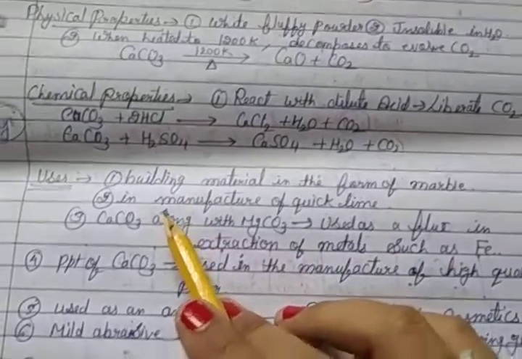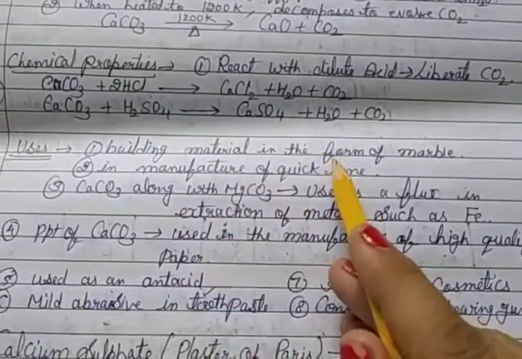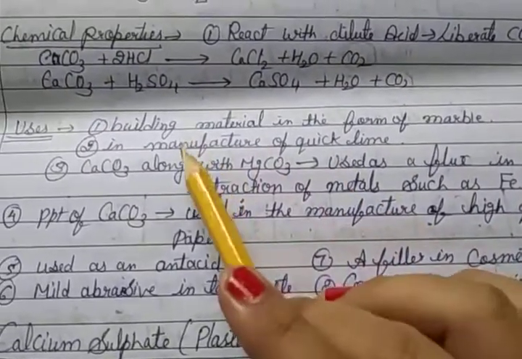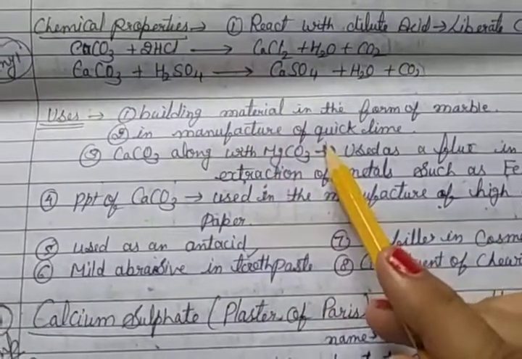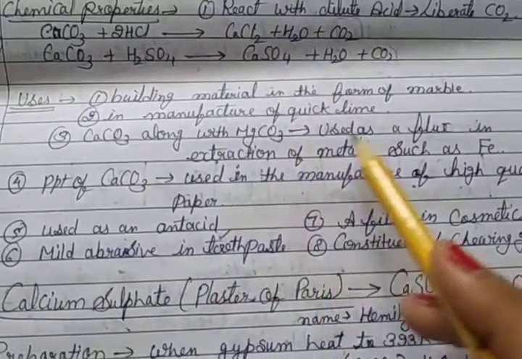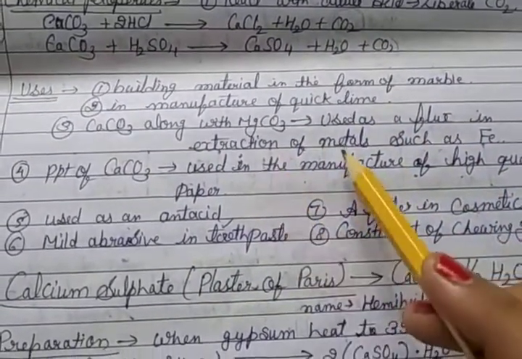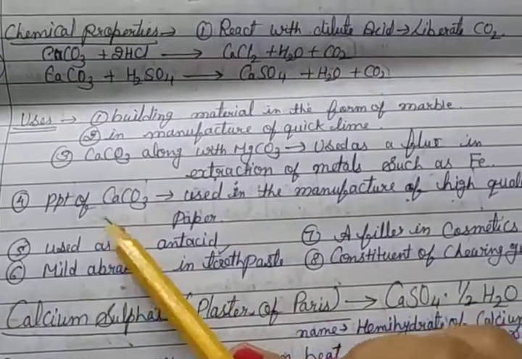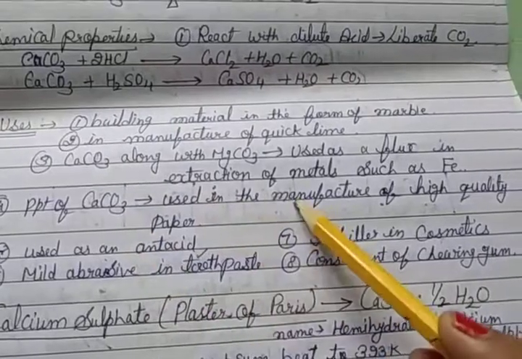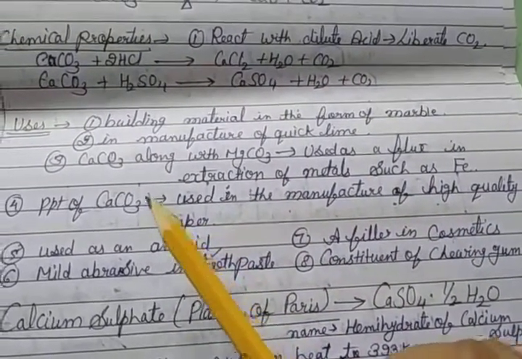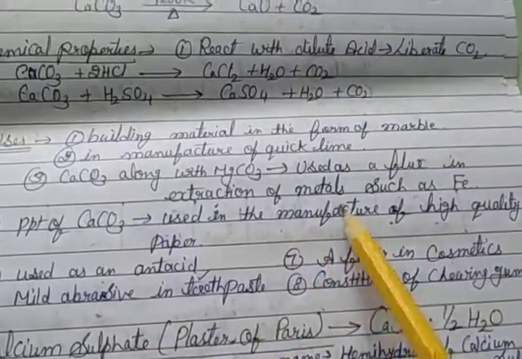Uses: first, building material in the form of marble. You already know about calcium carbonate, limestone. Then in manufacture of quicklime. Third, calcium carbonate along with magnesium carbonate is used as flux in extraction of metals such as iron. Then the precipitate of calcium carbonate is used in the manufacture of high quality paper.